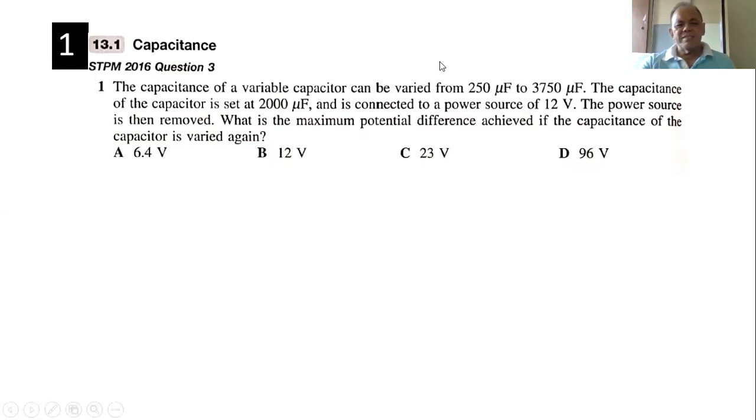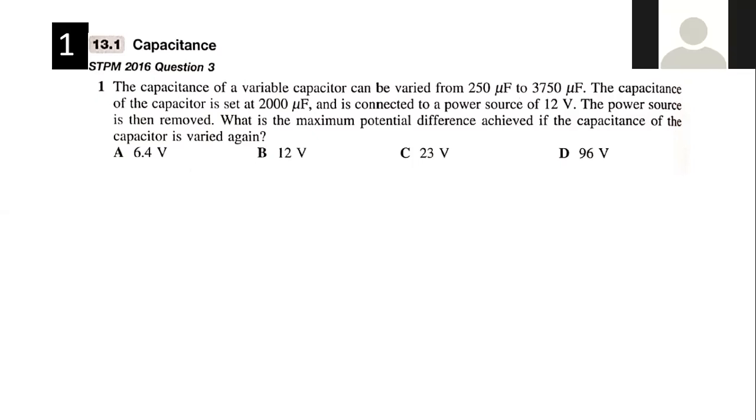The capacitance of a variable capacitor can be varied from 250 to 3,750 microfarad. The capacitance of the capacitor is set at 2,000 microfarad and is connected to the power supply of 12 volt. The power source is then removed. What is the maximum potential difference across the capacitor as the capacitance is varied again? Okay, what is the essential idea to solve this question?